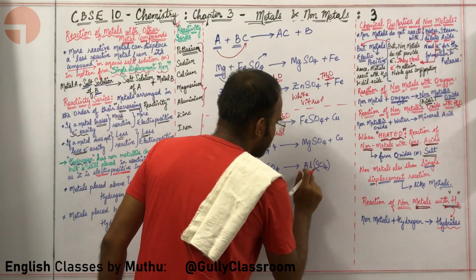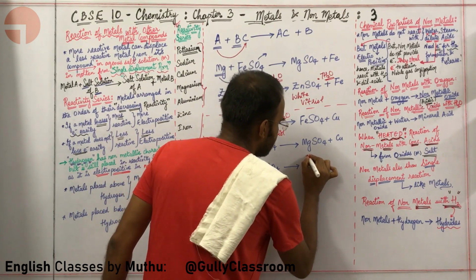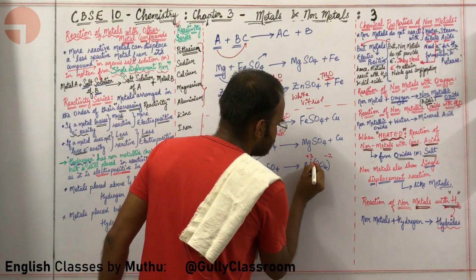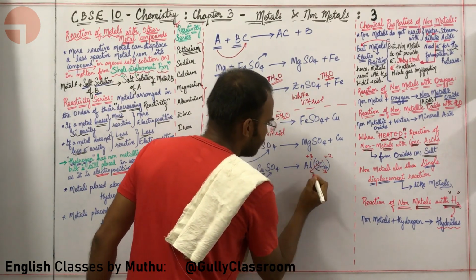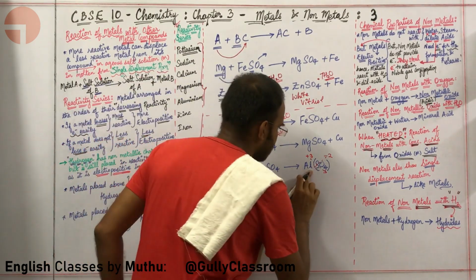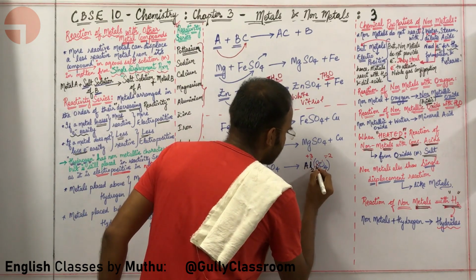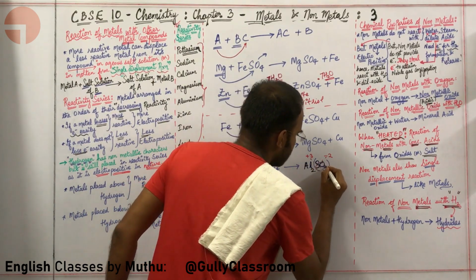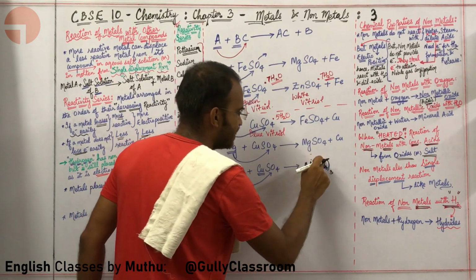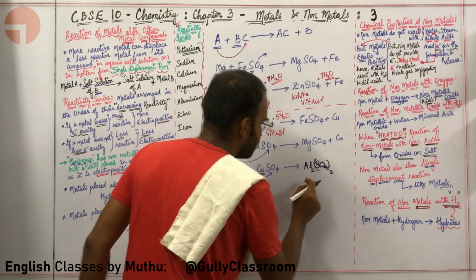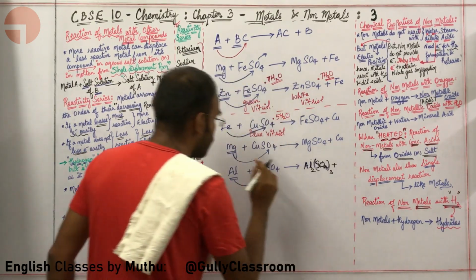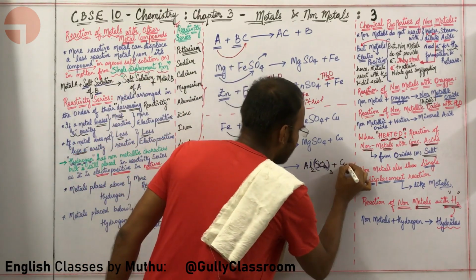Here you will write the oxidation state of aluminium: +3. What is the oxidation state of sulfate? -2. You will cross it over like this. You will bring 2 over here, so it becomes Al2. You will bring 3 over here, so it will become SO4 thrice. This is how you need to write the formula for aluminium sulfate, Al2(SO4)3, plus what will be left out? Once more, copper will be left out.